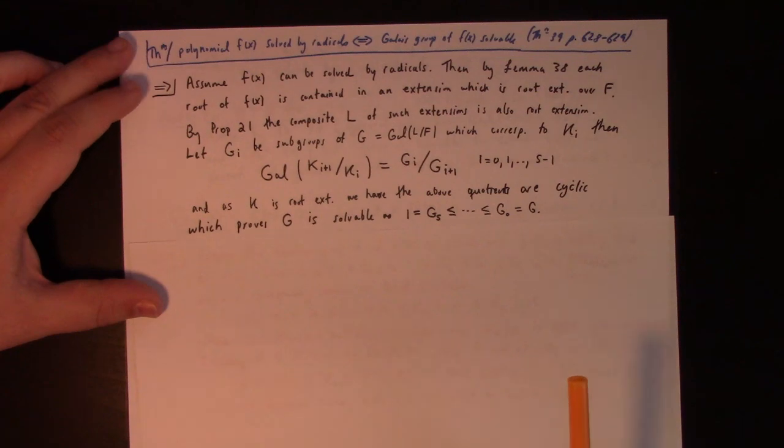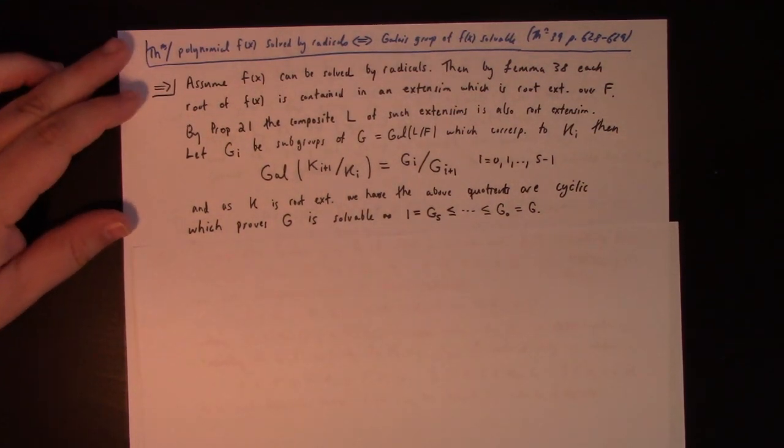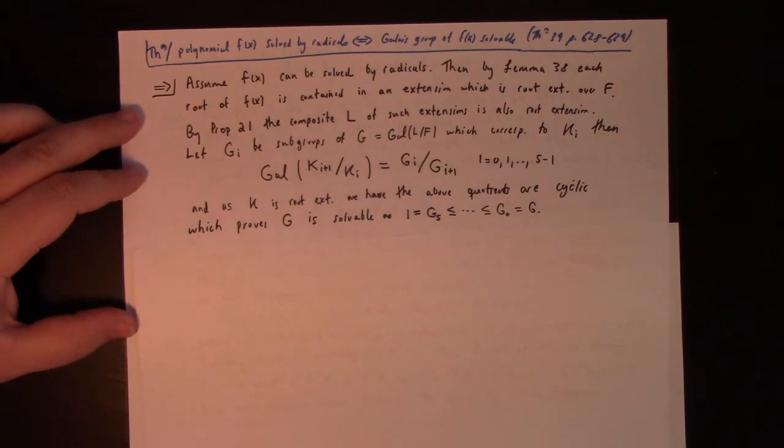So that's of course why we call a solvable group a solvable group: under the Galois correspondence it corresponds to a solvable extension, right? I mean, that's why solvable groups are just called solvable groups.